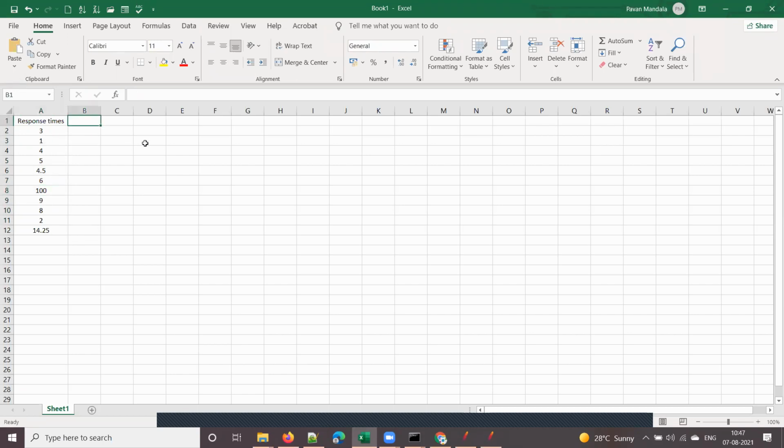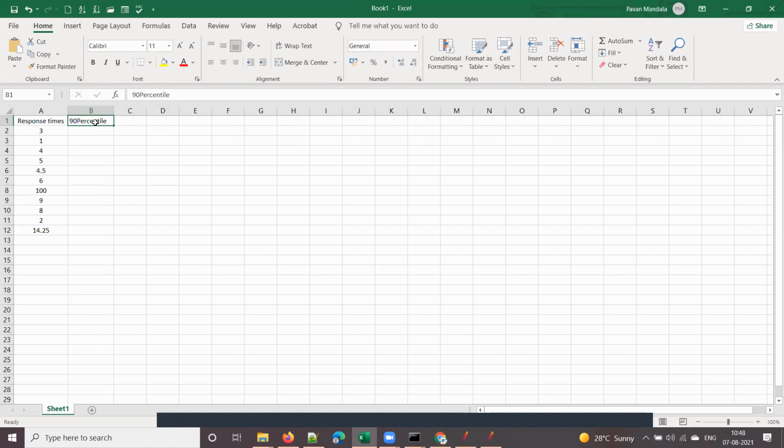So how percentile is calculated: suppose you say 90th percentile. I'll type it as 90th percentile, because you may get confused between percentage and percentile. How this 90th percentile value will be calculated is, out of 10 values, only 9 values will be considered, and this extreme value will be ignored when the tool is calculating the 90th percentile.